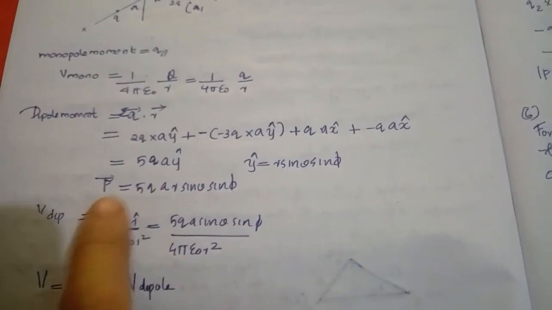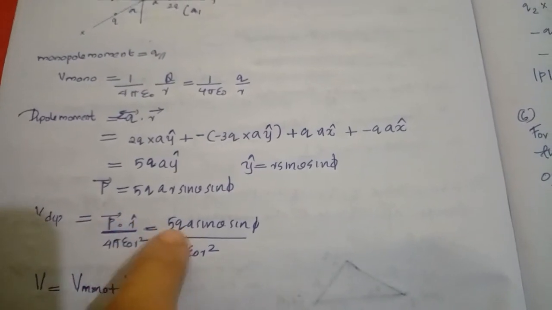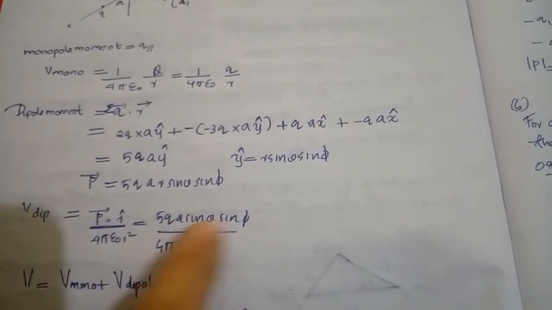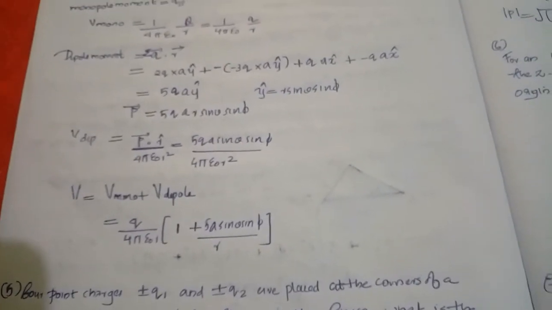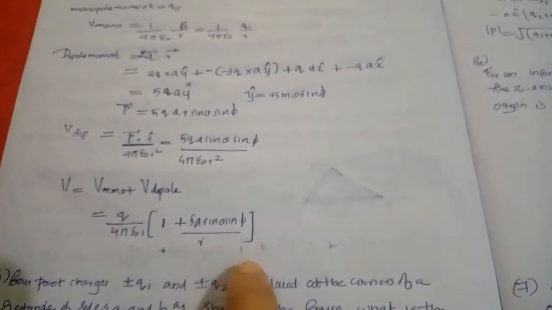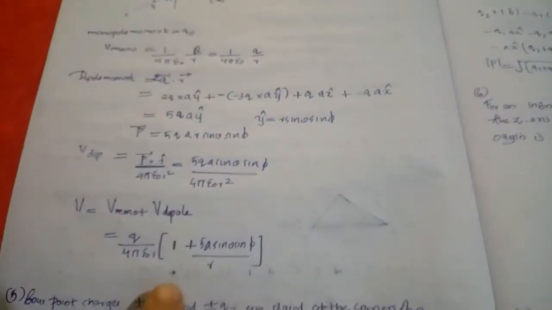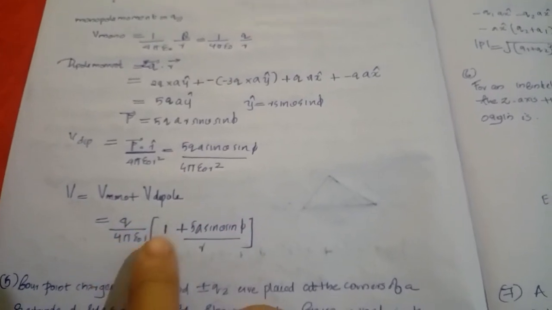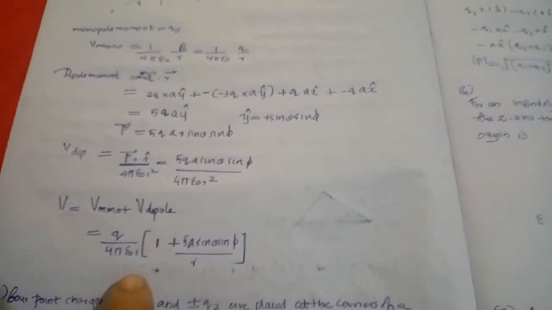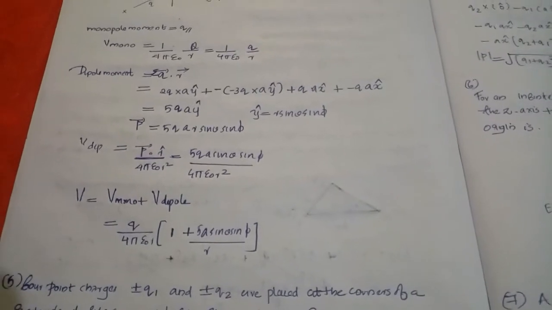So after the dot product we get 5 q a sin theta sin phi divided by 4 pi epsilon 0 r square. So we approximate, that is a summation of V mono plus V dipole, and here we can take q by 4 pi epsilon 0 r common, so we get the answer as q by 4 pi epsilon 0 r into 1 plus 5 a by r sin theta sin phi.